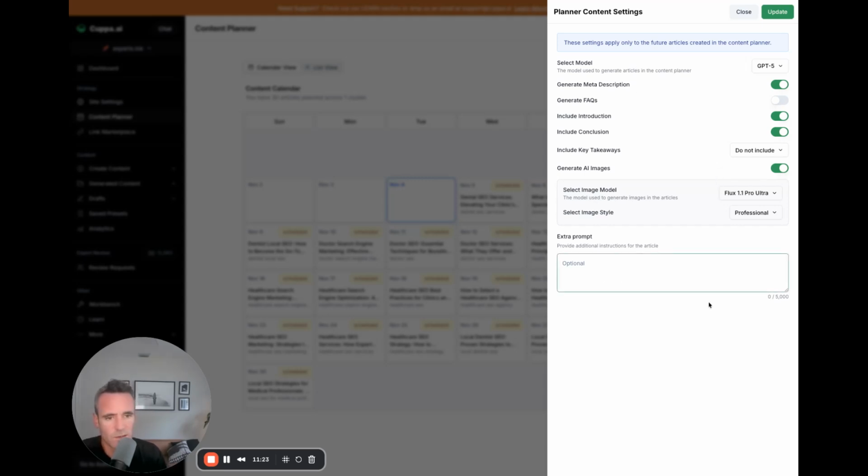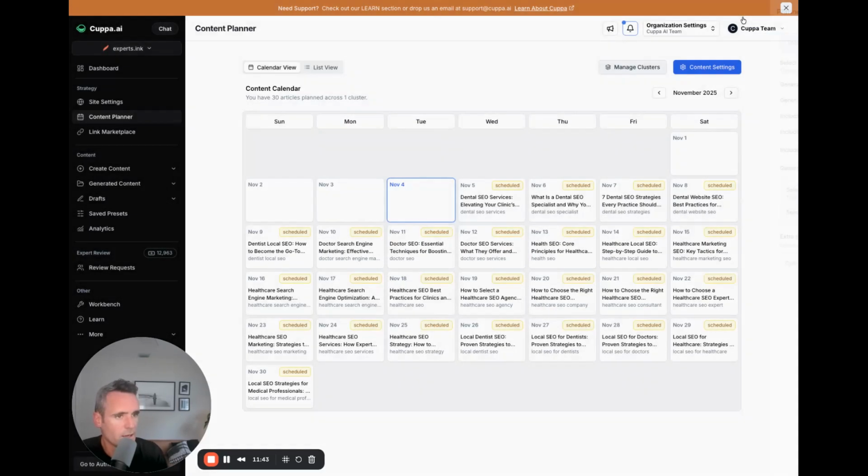But this will update as we add in the layers of additional content, where it's not just long form blog articles, it's location pages, social posts, newsletters, YouTube scripts, you name it, right? So this will be a home base for automated content done in a smart approach. So I wanted to show you that.